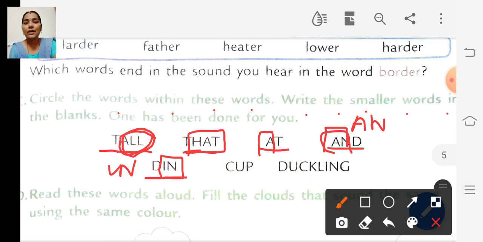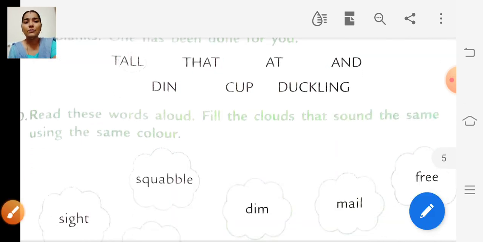The next word is cup. Cup. So from this word cup, we can find out the small word up, right? Up. The next word is duckling. Duckling. So from this word duckling, we can get the word duck, right? Duck. Okay. Then we will move on to the next one.